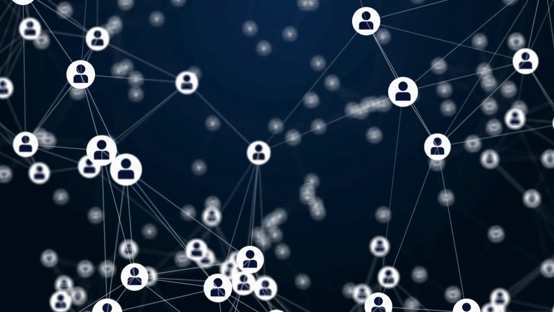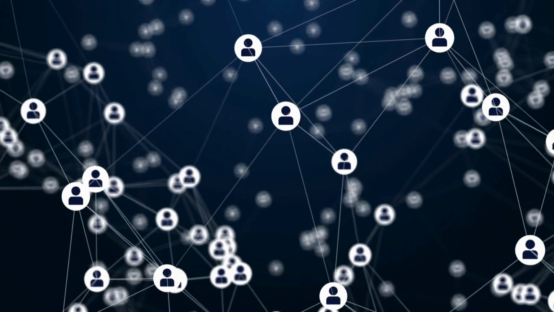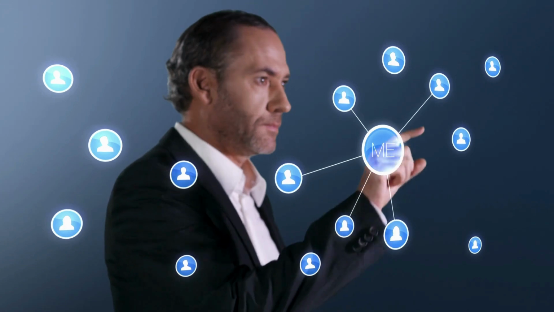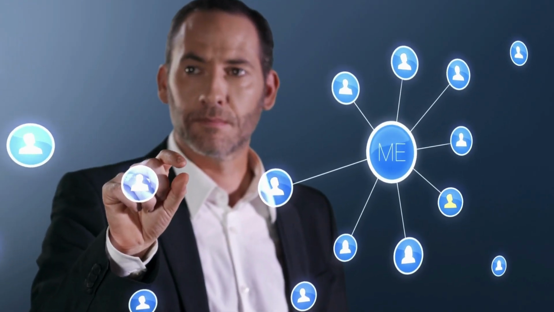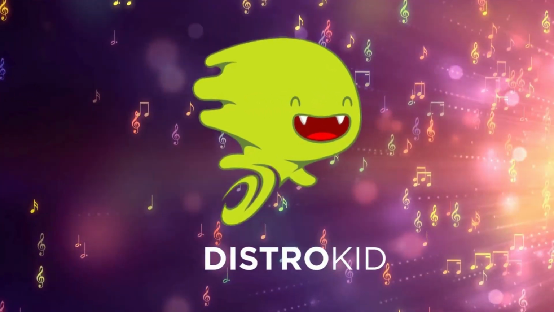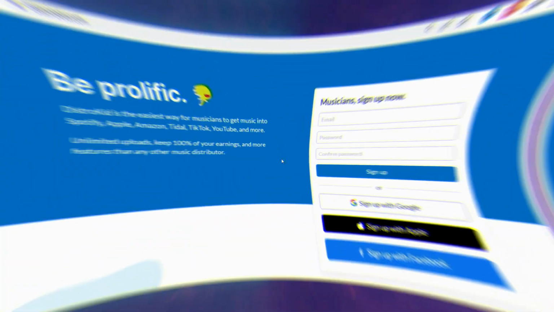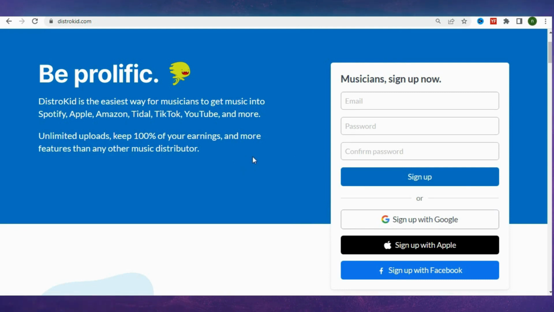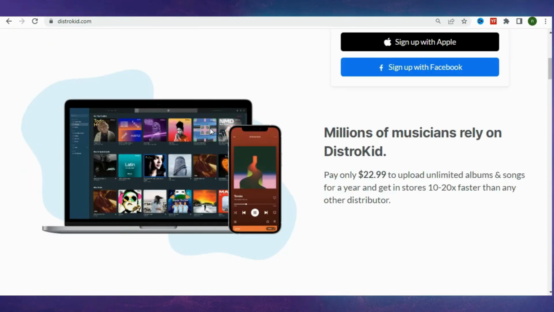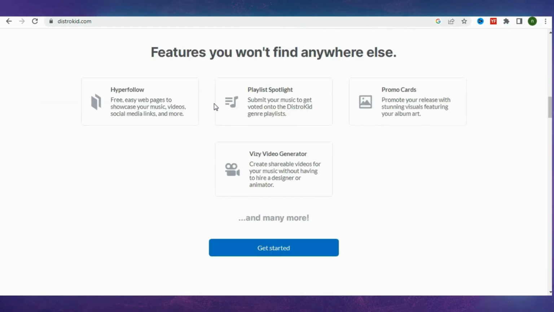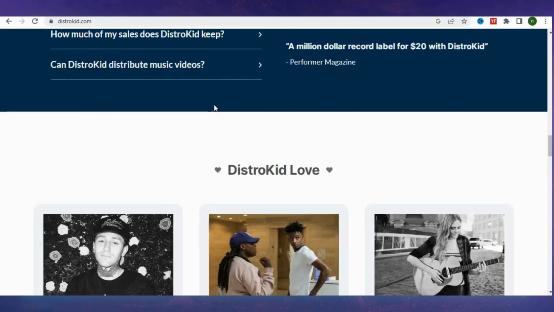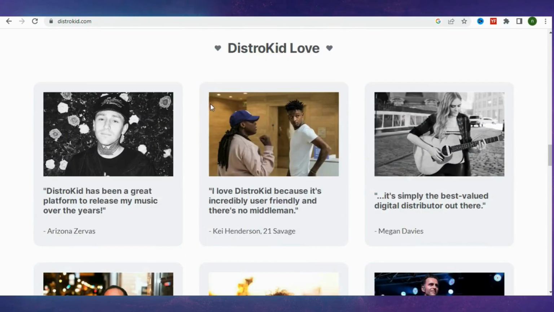The next step is to distribute the songs to online streaming platforms. You can't do this on your own. You need a service company to do it for you. DistroKid is an excellent choice. It's an online music distribution service that allows artists and bands to upload their music to online music platforms like Spotify, Apple Music, Amazon, Google Play, and many others. DistroKid helps independent artists release and manage their music easily and efficiently.